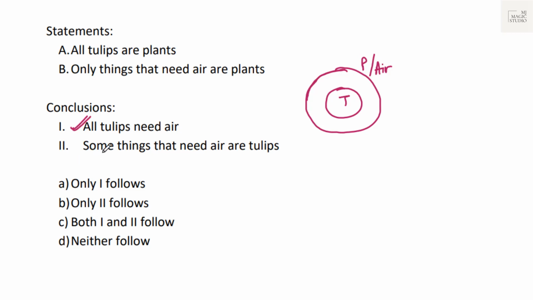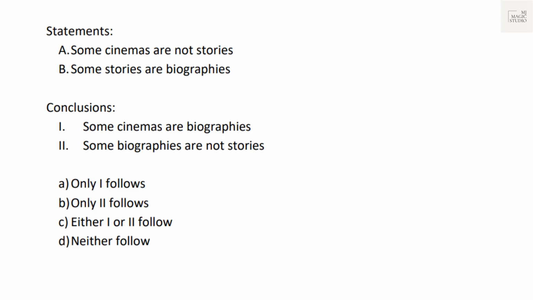Second conclusion says some things that need air are plants. The only things that need air are plants, and tulips are plants. So some things that need air are tulips. That also follows from our Venn diagram. So in this case also both 1 and 2 follow. Option C is the pick. Try next.